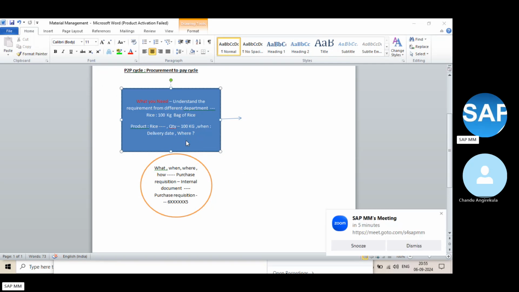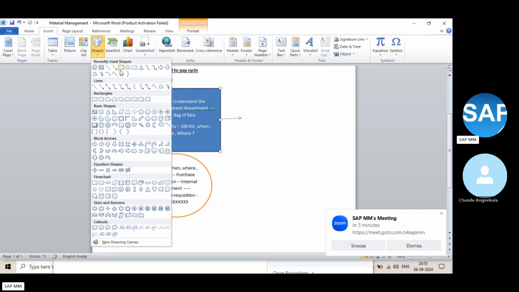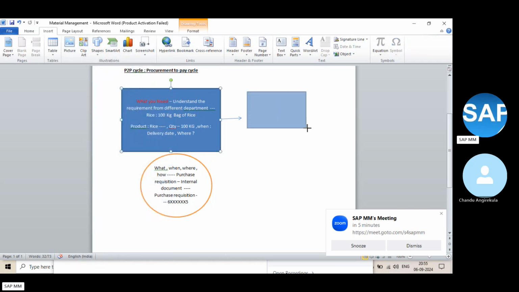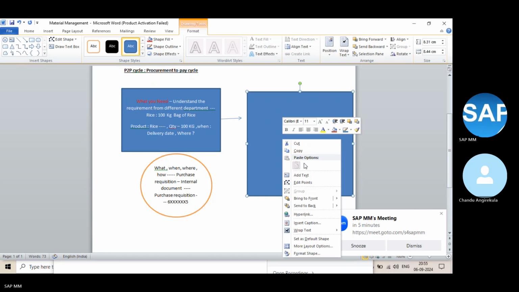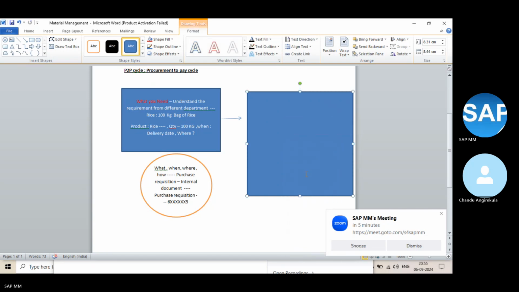Immediately they will be finding the vendors, correct? So what is the next step? Identification of supplier. This is also called source of supply.